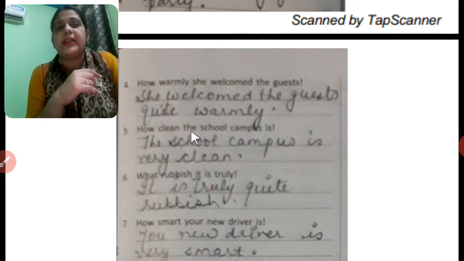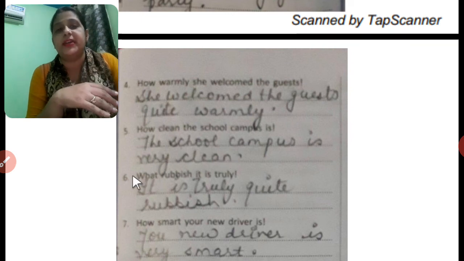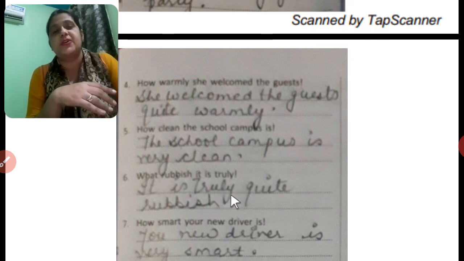Next, how clean the school campus is. Okay. So we will pick it from here. The school campus is very clean or quite clean. Both are correct. Okay. What rubbish it is truly. Then it is truly quite rubbish. After that, a full stop.